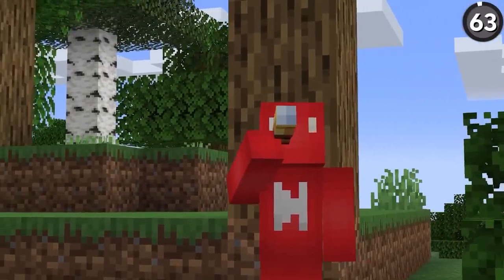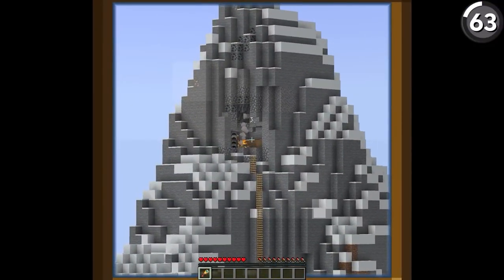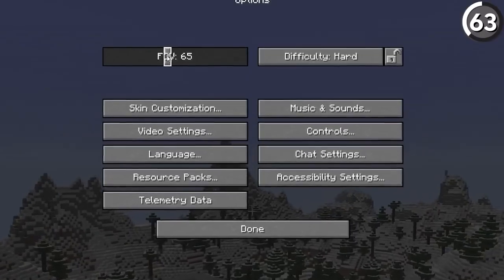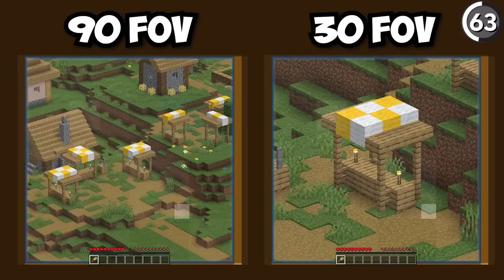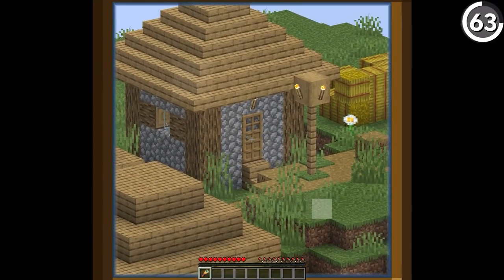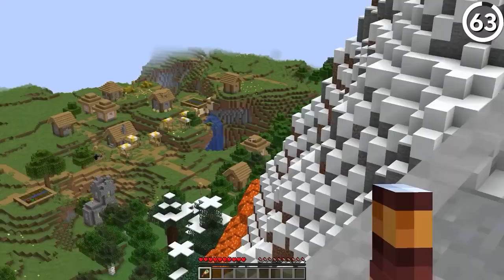Here's how to make your spyglass even better. Since the way that the spyglass works, it actually modifies your existing FOV. So while we could use our regular FOV and have it zoom in this much, if we lower that FOV to the bottom at 30, then you'll notice when we use the spyglass, it zooms in even closer. And then if you've got an additional zoom mod on top of that, you can really use this trick to get up close and personal, and then immediately switch off the lower FOV, because playing the rest of the game this way is miserable.